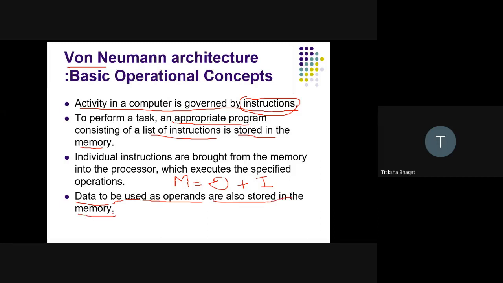Getting what is data, what is instruction. That means memory is not only holding the instructions, but it is also holding the data on which to operate. That is the basic von Neumann architecture.